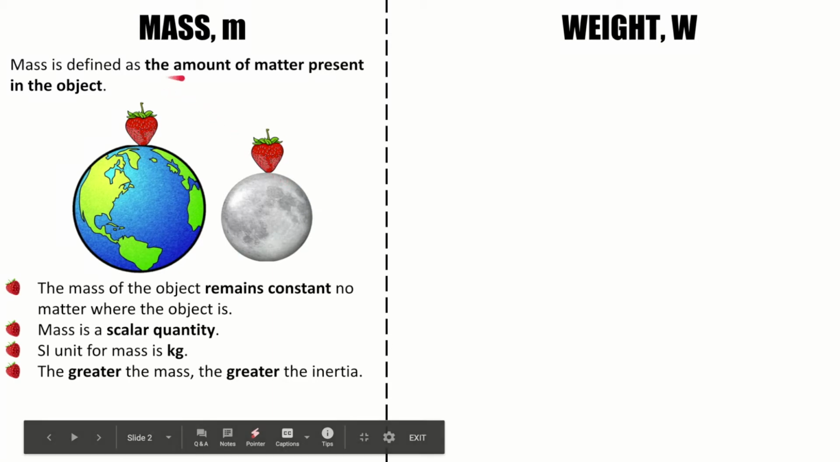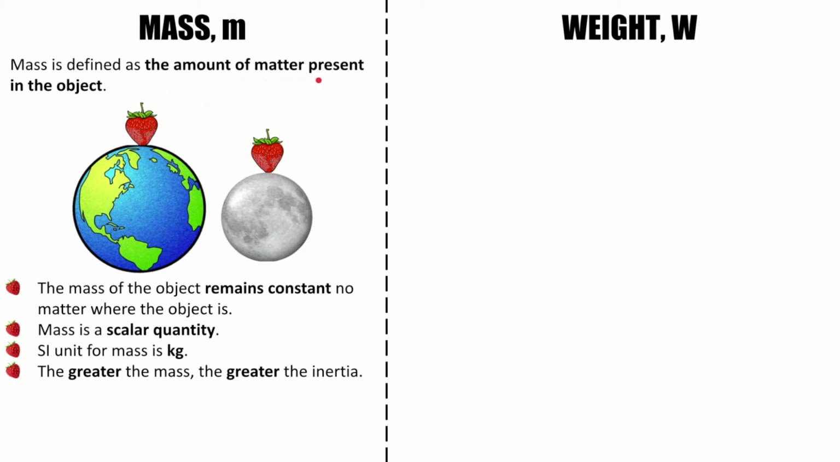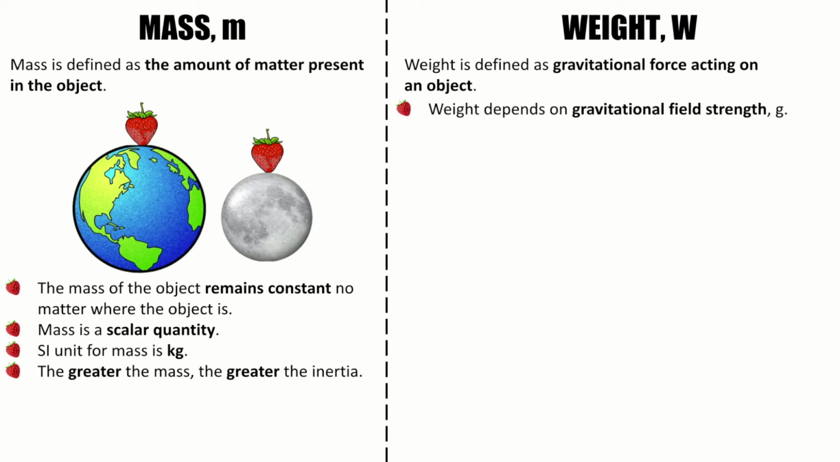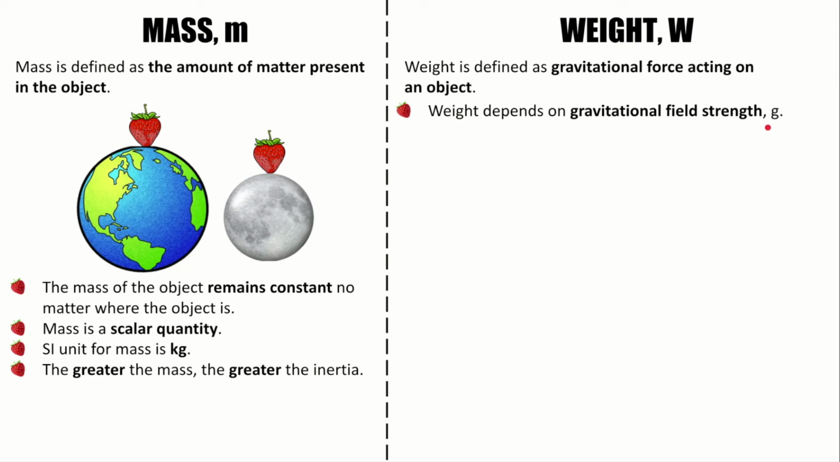If mass is defined as the amount of matter present in the object, then what is weight? Weight is the measure of how strong the gravitational force acting on an object. Thus, weight is defined as the gravitational force acting on an object. The weight of an object, or the gravitational force acting on an object, depends on gravitational field strength. The symbol for gravitational field strength is g.